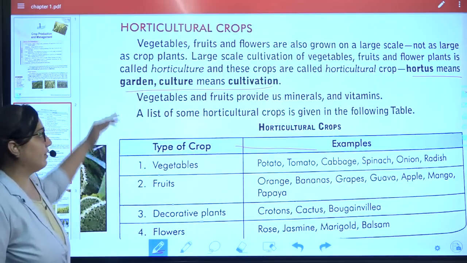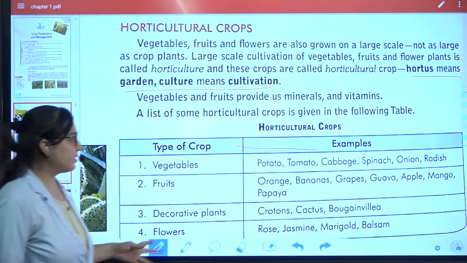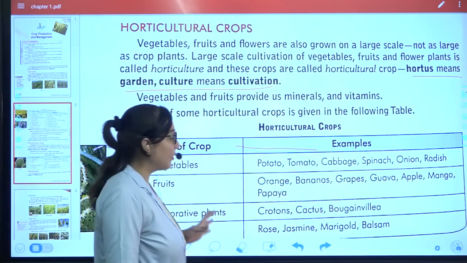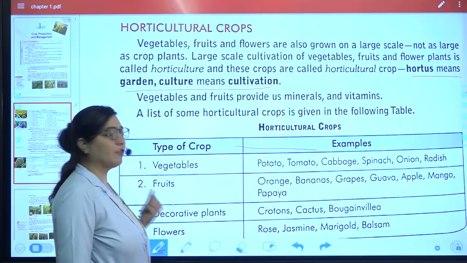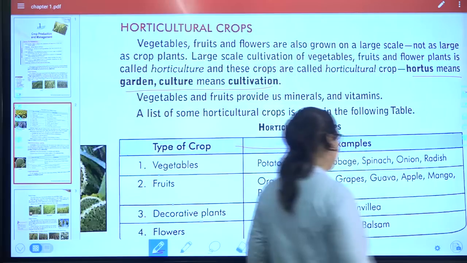Okay, and the vegetables and fruits are provided, and here are the crops. The vegetables: potato, tomato, whichever you remember you can write. Fruits names, whichever you remember you can write. Decorative plants: crotons, cactus and bougainvillea.